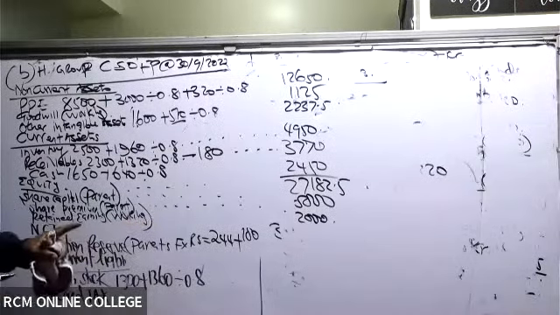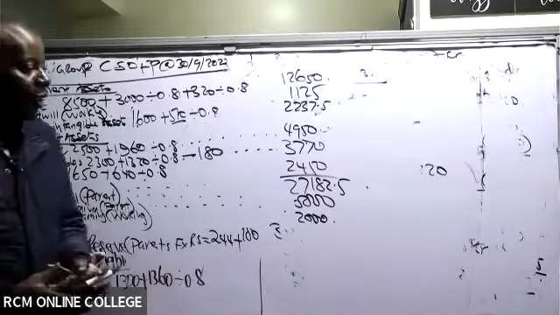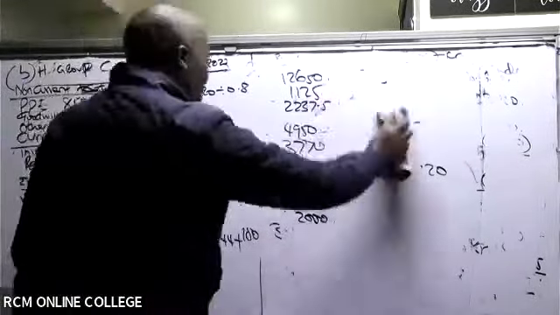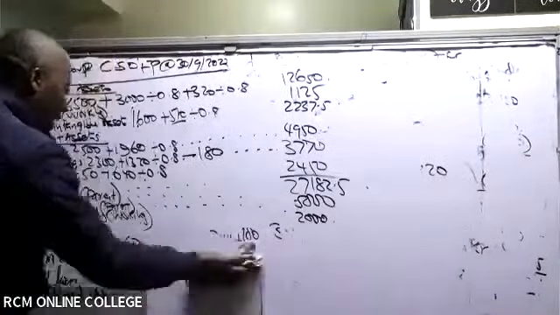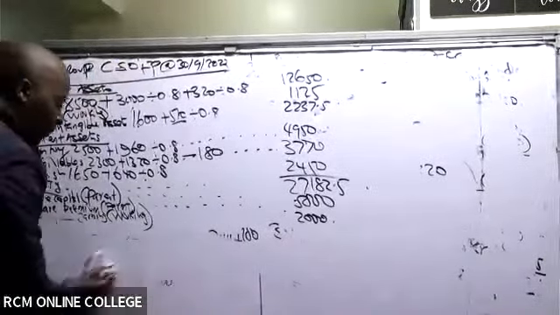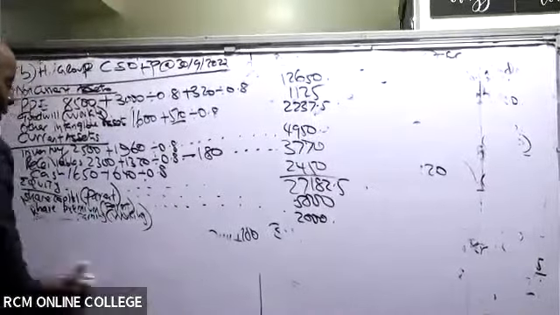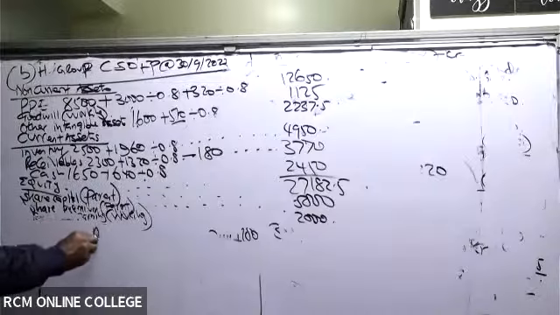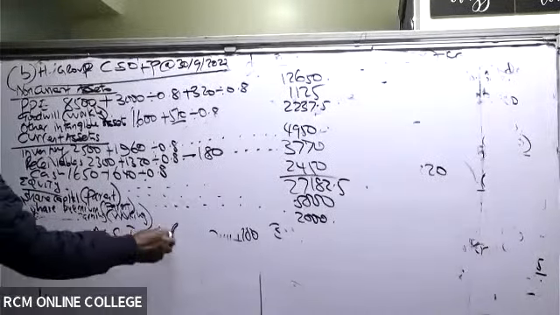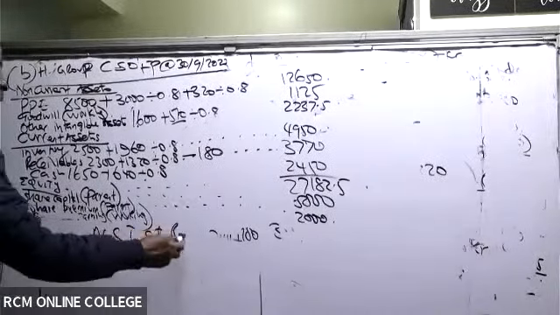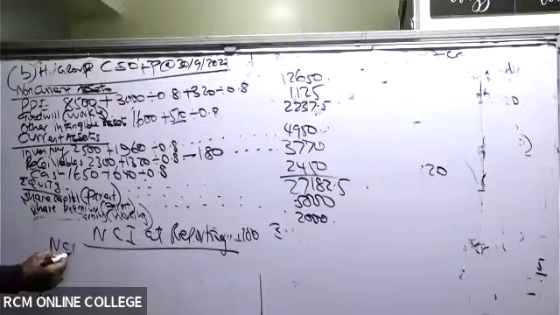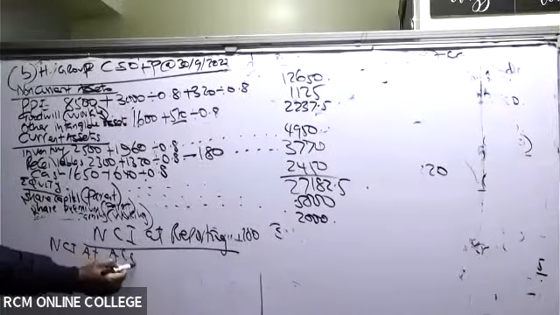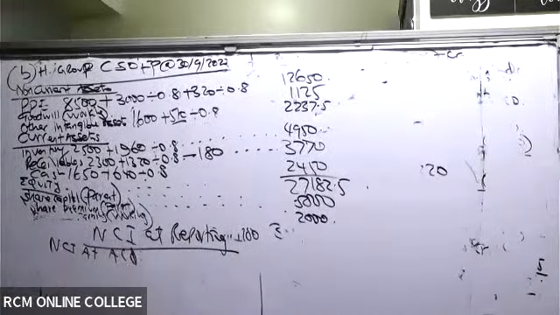So we have NCI. Let's do NCI together. We have this NCI, very easy. I'll be able to do NCI very well. So the NCI at reporting, what do I have here? NCI at reporting, I have NCI at acquisition. Are you able to see the NCI at acquisition?